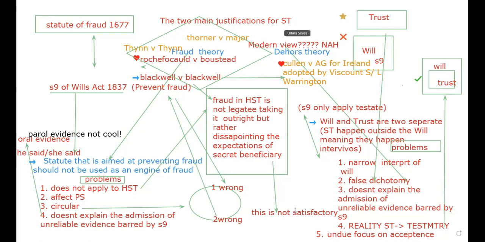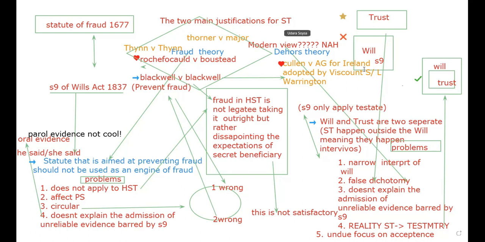How can the dehors theory focus on acceptance? Because acceptance is part of not trust, but will. So if you are going to focus on acceptance a lot, that means this is not a trust, but rather within the will, for acceptance is a big part of will, not a trust. If you remember the case of Ottaway v Norman, secret trust must be intended, communicated, and accepted. So that means acceptance is a big part of secret trust.